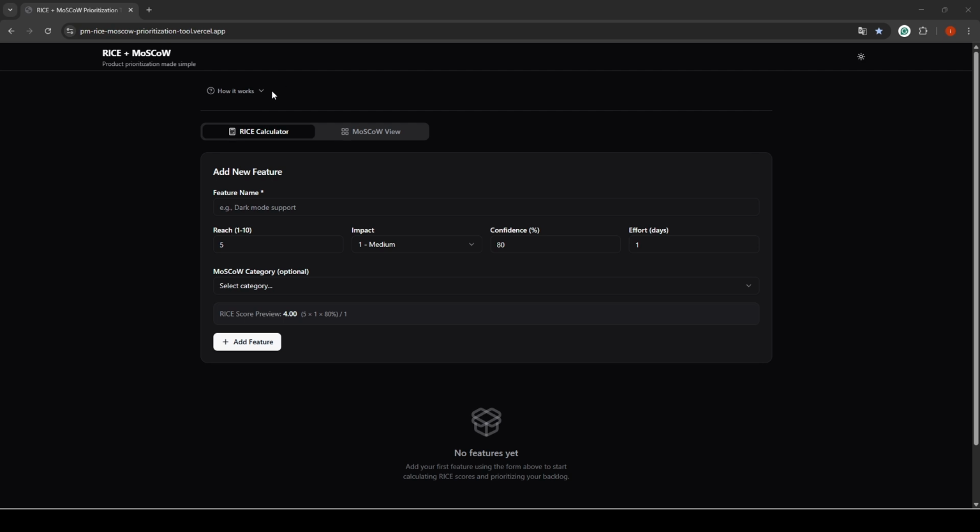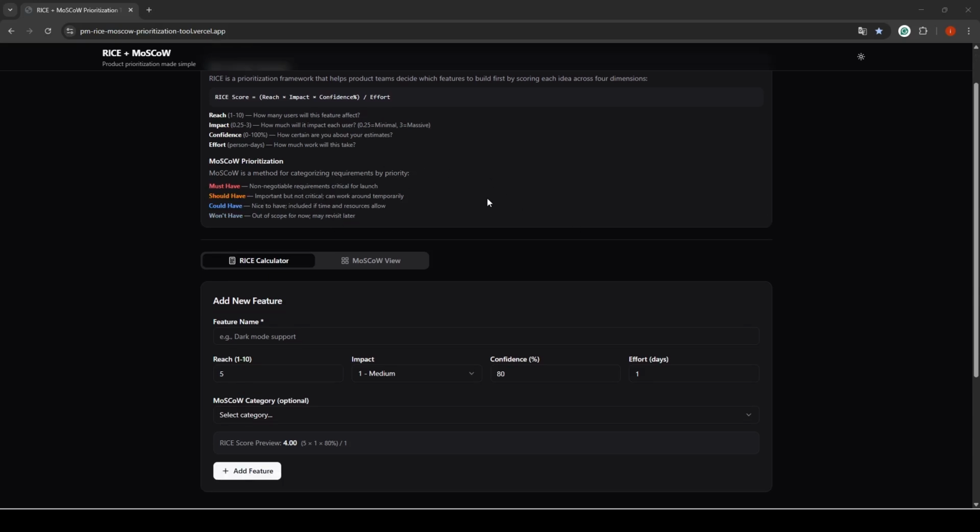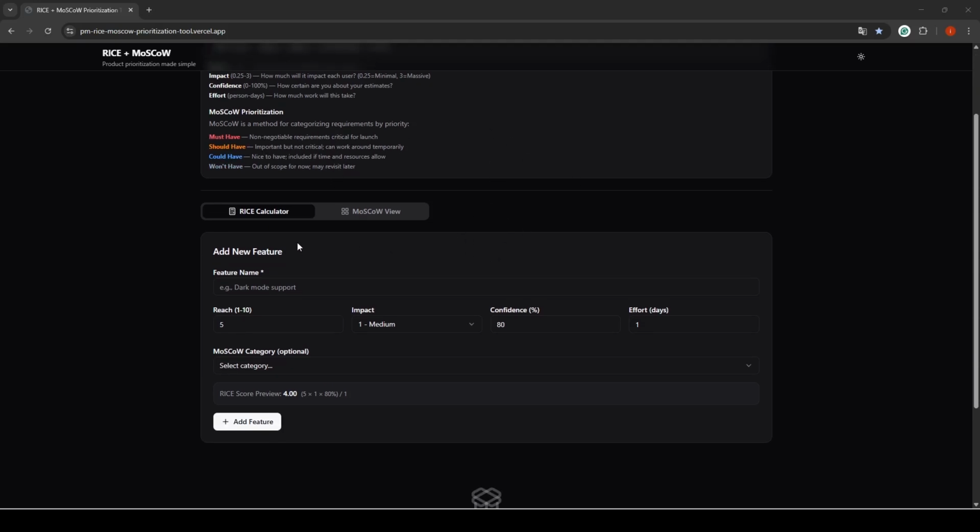First of all, if you click on how it works, you have an explanation about how the RISE scoring works, so how it's calculated, etc. And also the same for what the MoSCoW prioritization is. And if I scroll down, we then have the calculator. So let's have a test.